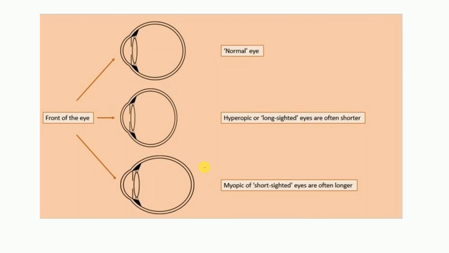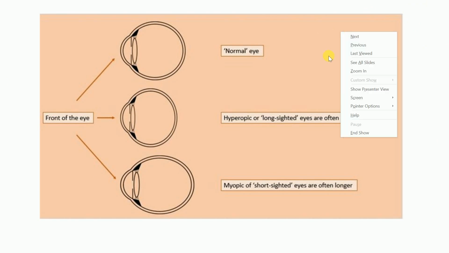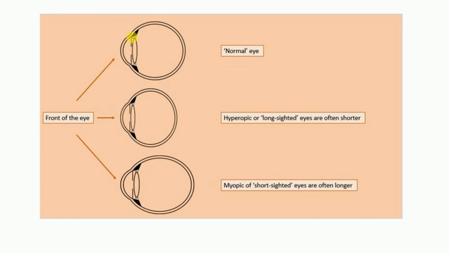Now here is the comparison. Look here, this is the normal eye. This is the eyeball, correct? In the case of the bulged eyeball, that is hypermetropia, long-sightedness. And the elongation means short-sightedness, that is myopia. Are you sure, all of you? This comparative study is very important.